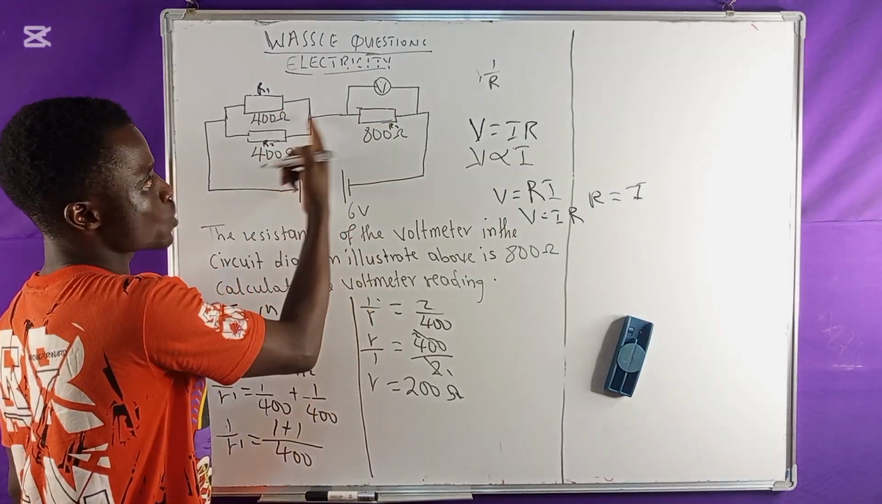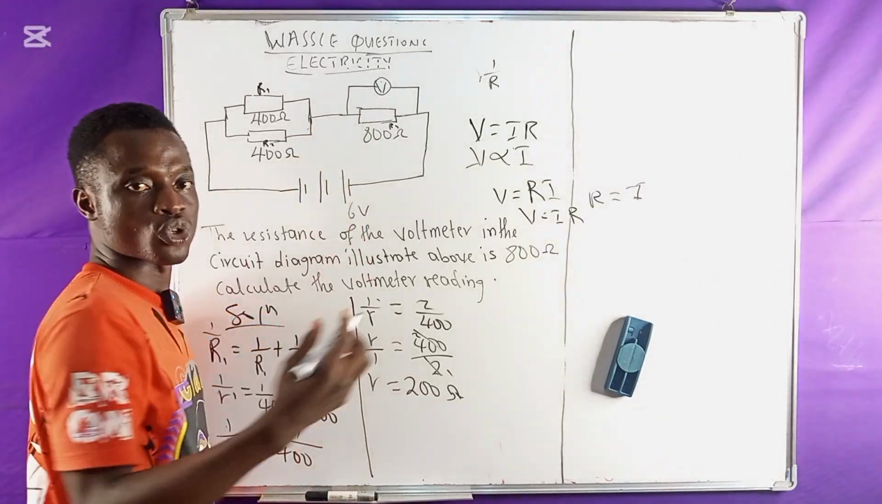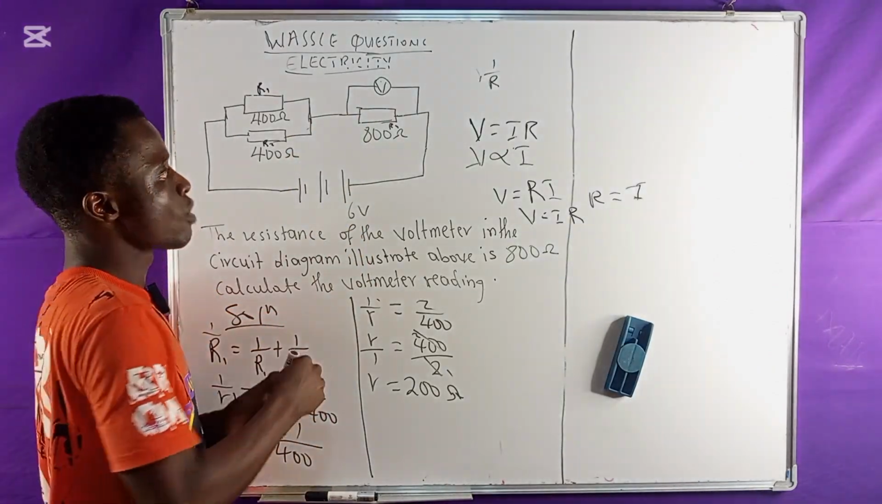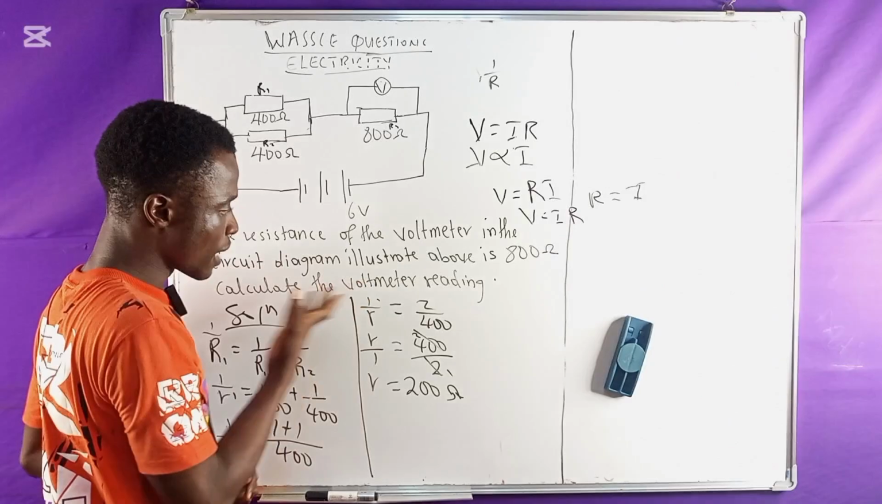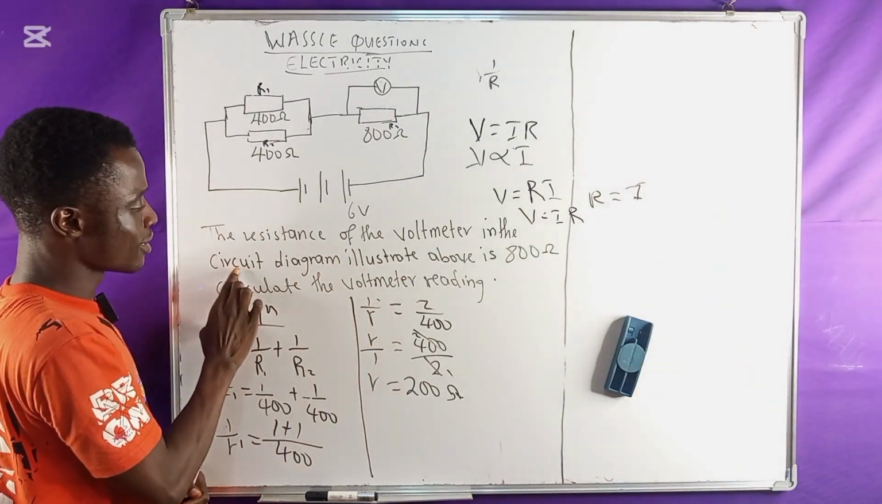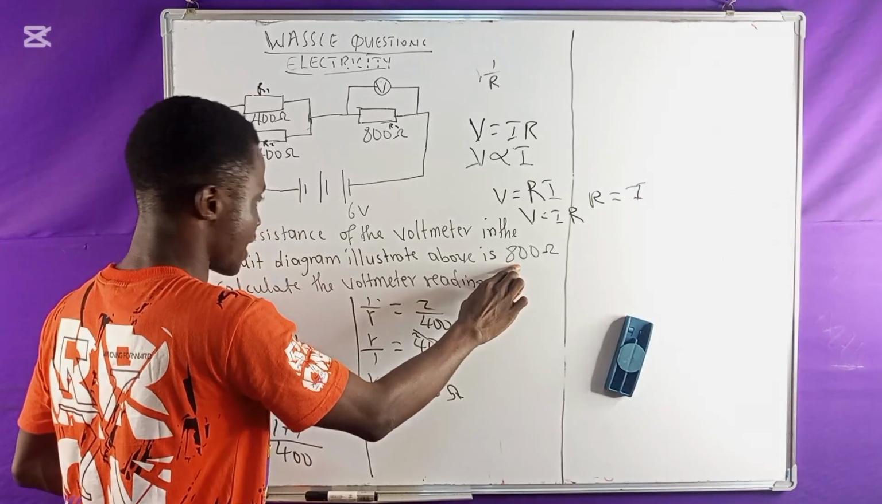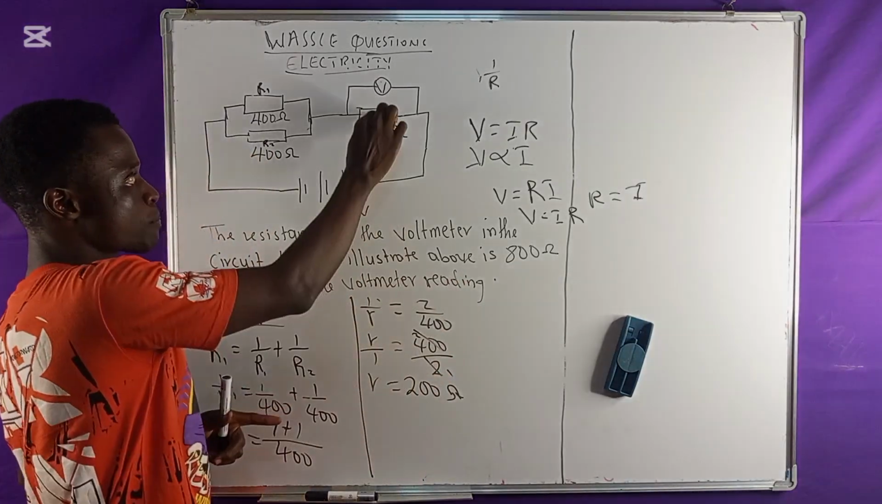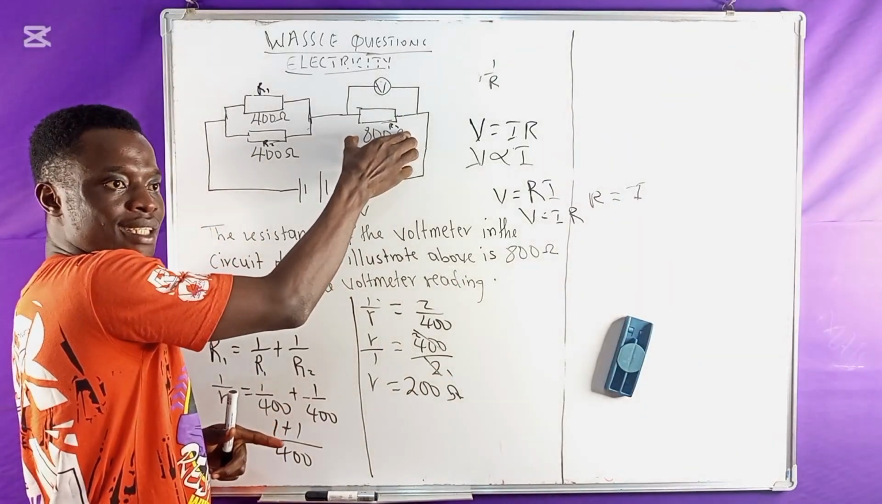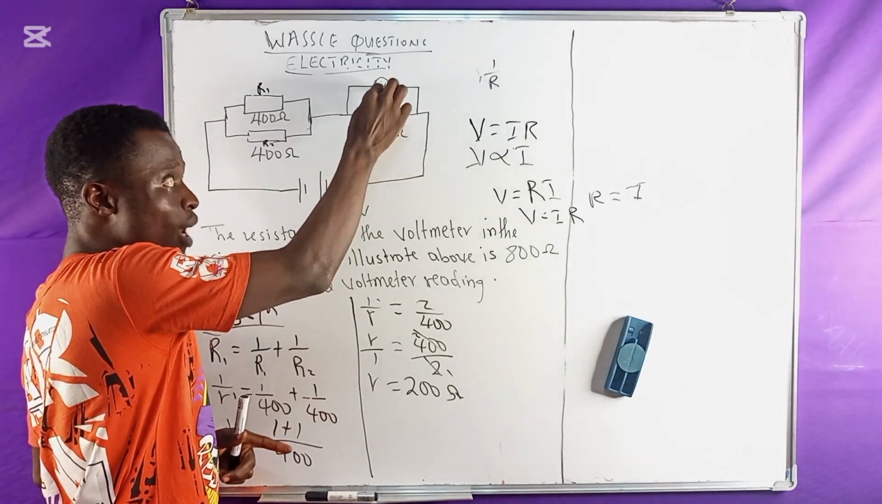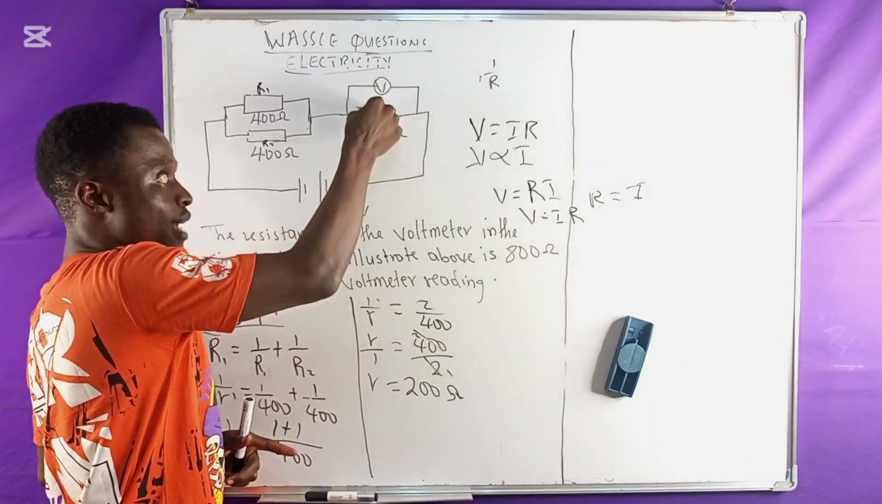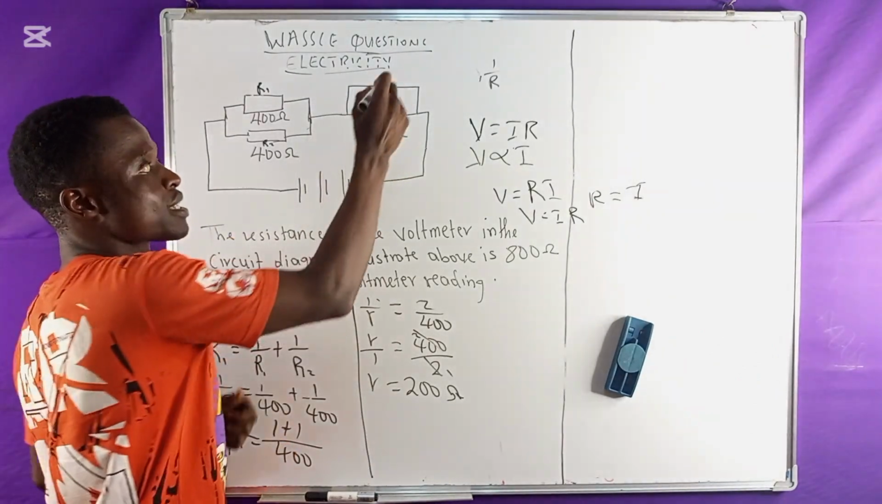Don't be tempted to just add this and this together, because when you see series connection, you add them together, right? But don't be tempted to add this together, because if you look at the problem here, the circuit diagram illustrated above is 800 ohms. That means we are having 800 again here for this voltmeter. They are in parallel connection. That means this voltmeter is 800.